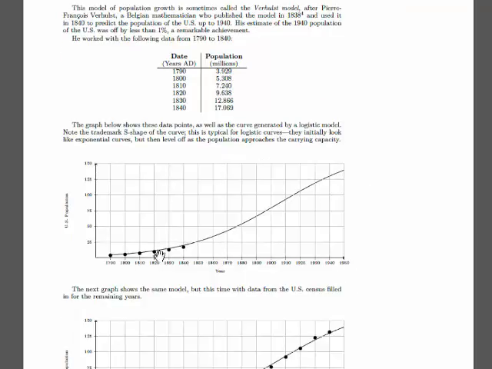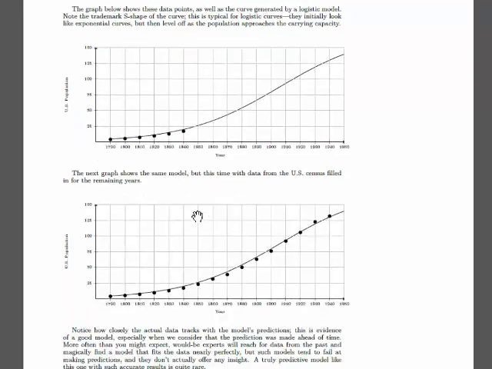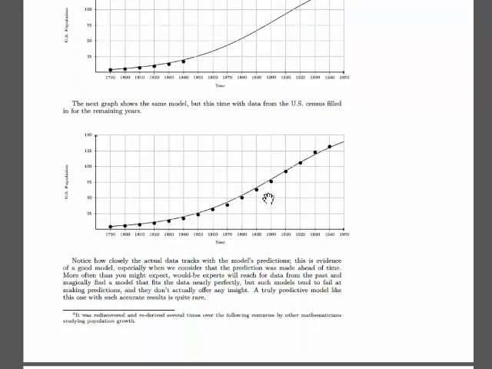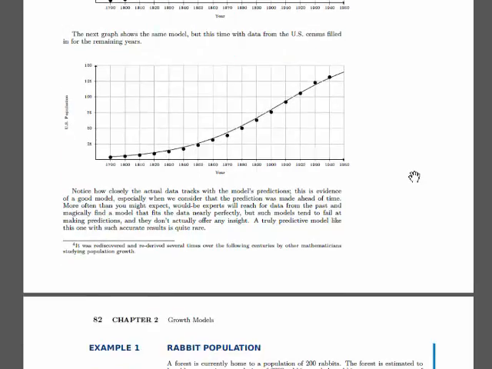So if you build his model with these data points, that's what the graph of his predictions looks like, and these dots represent the actual data he was working with. And now, looking back, we can fill in all the data after that point, and if you fill it in, you notice how closely it follows that line. And you can even see up at the top where it's starting to level off, just like the curve predicted it would. And that's really amazing to see a model that's predicting forward that far in time and ends up with results that are really that accurate. Quite impressive, and that gives us confidence in this logistic model, that it really does predict population quite well.